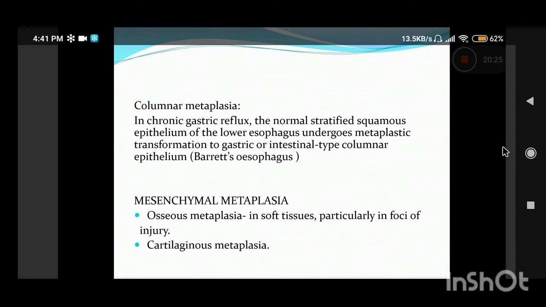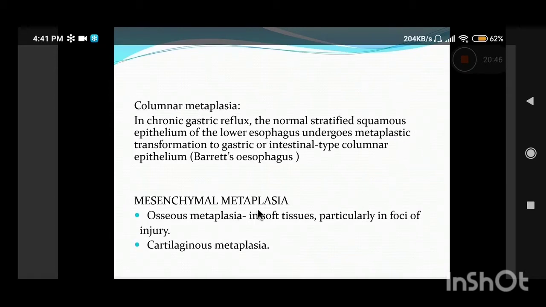So that is the only example in the body where there is metaplasia from squamous to columnar. Otherwise, in most places it is the squamous epithelium which is believed to be the most resistant one. But here the columnar epithelium is most resistant to the acidic environment. That is why it is the other way around.